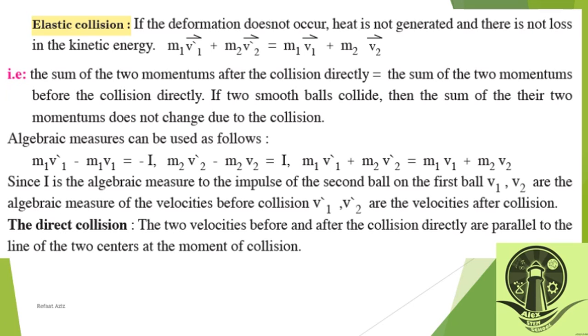In a direct collision, the two velocities before and after collision are parallel to the line of the two centers at the moment of collision. Maybe spheres, maybe cars, maybe anything.